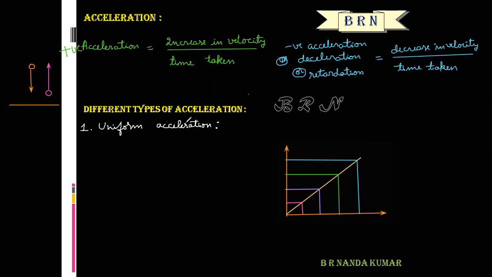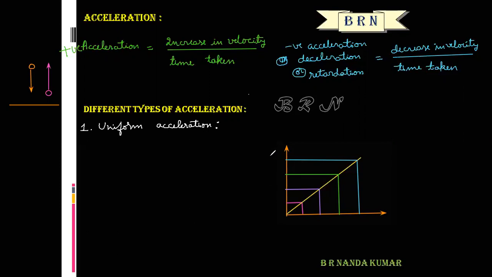So when is a particle said to be moving with uniform acceleration? If a particle changes its velocity by equal amounts in equal intervals of time, that is uniform acceleration.